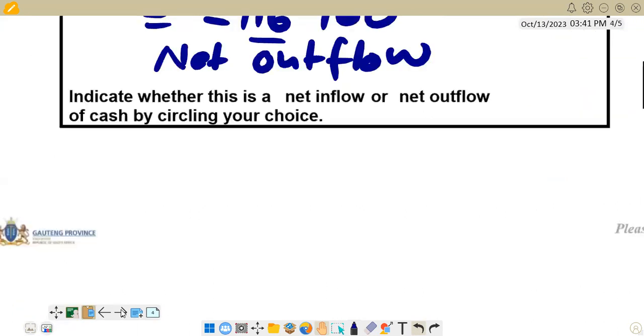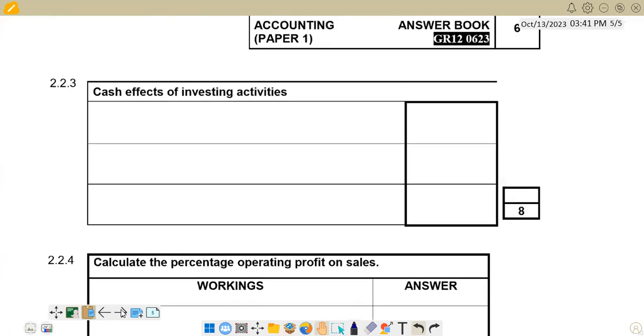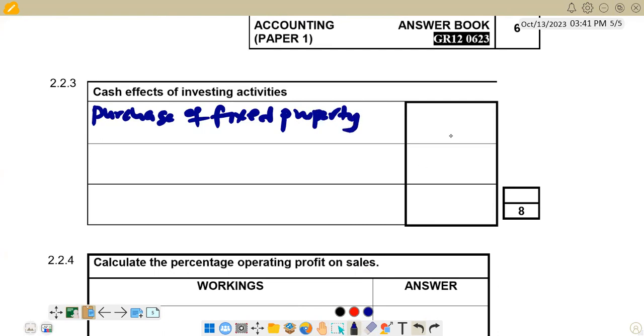So we go back there under that section, and we are going to say this is purchase of fixed property. No calculation needed there. We're just going to say 1,400,000. And whenever there's a purchase, we show it as a negative because there is an outflow. So we are going to indicate it as a negative.